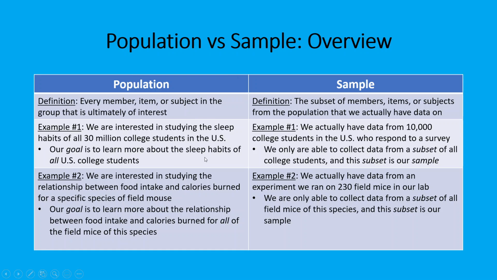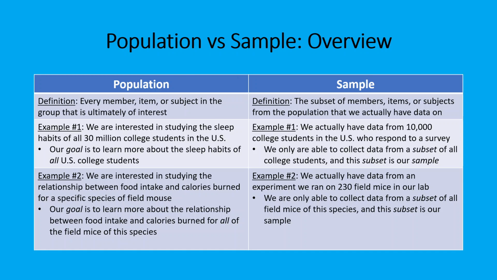For an example, if we're interested in studying the sleep habits of all 30 million college students in the US, our goal is to learn more about the sleep habits of all US college students. So our population is all US college students. And then our sample, in exchange, is the subset of these members, items, or subjects from the population that we actually have data for. So in this example, we might actually only have data from 10,000 college students in the US who responded to a survey that we sent. So we are only able to collect data from a subset of all college students,